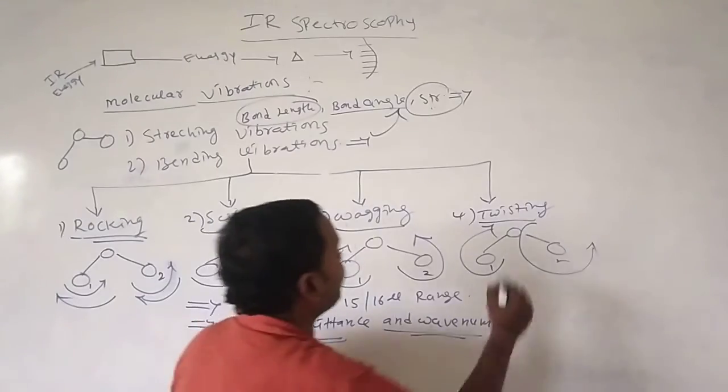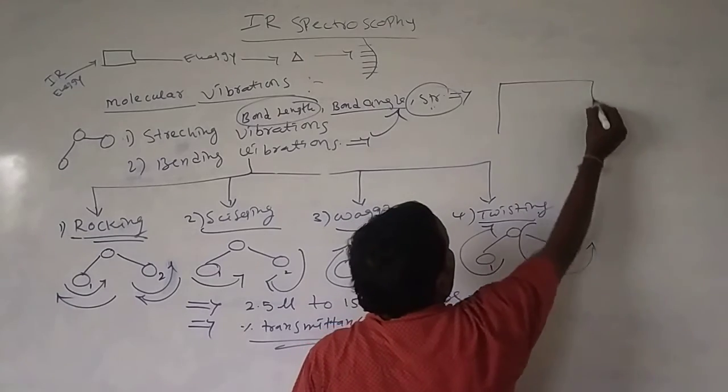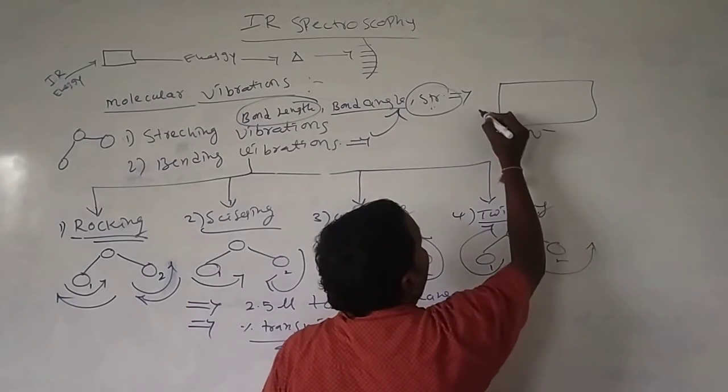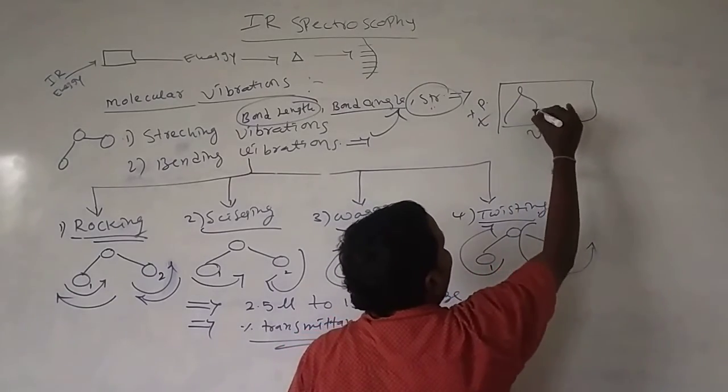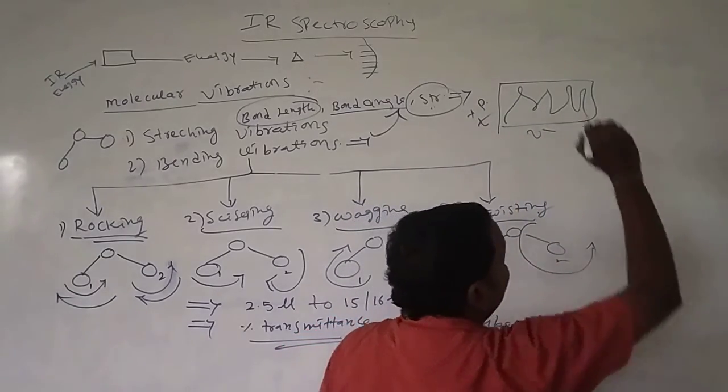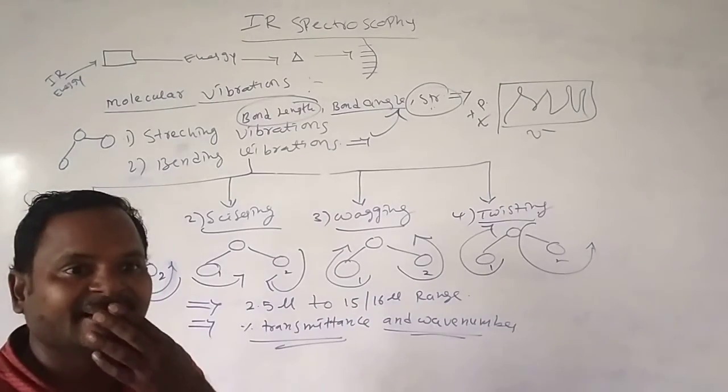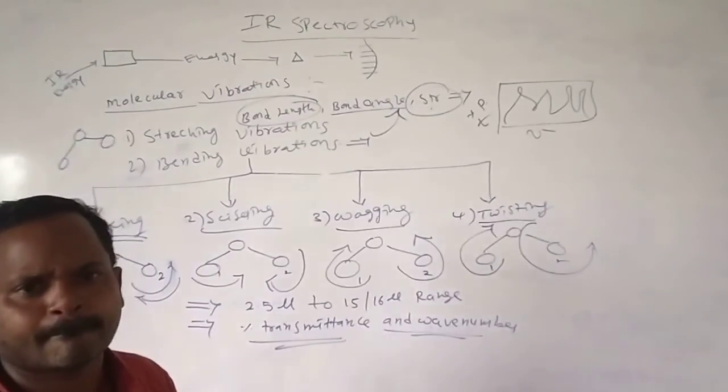Just take wave number here, and percentage of transmittance here. Here we get one spectrum. That spectrum we call the IR spectrum.